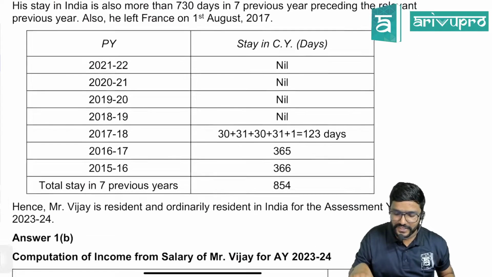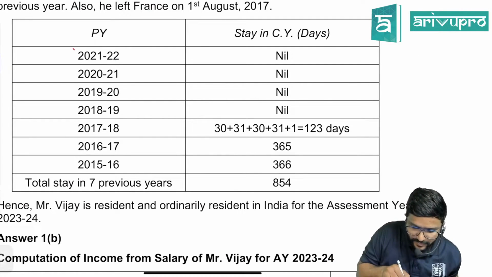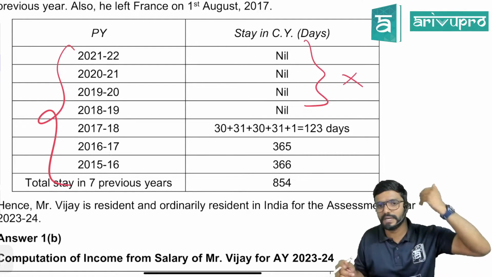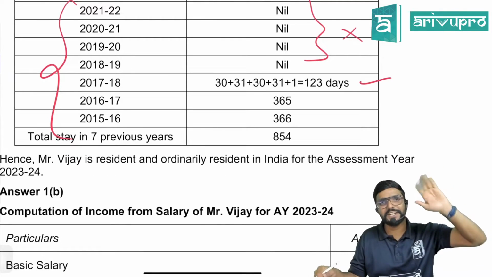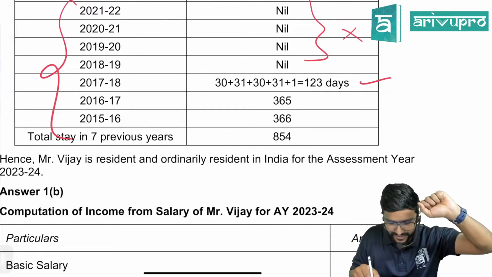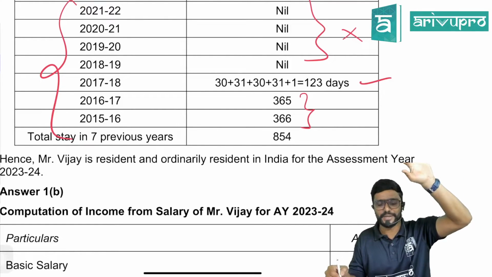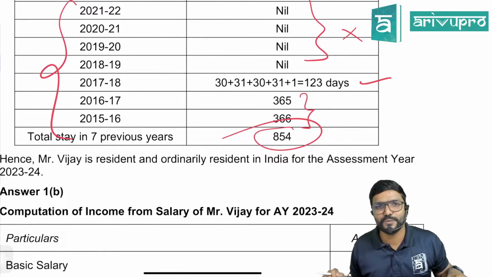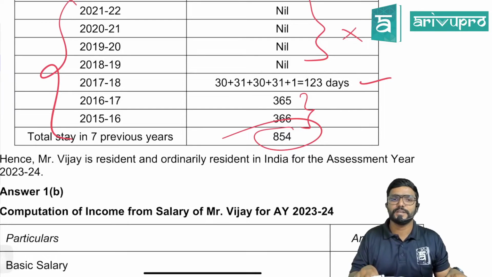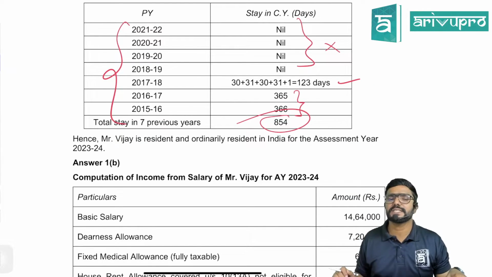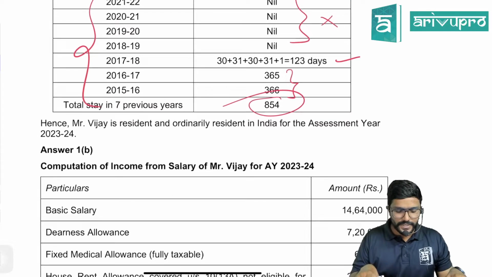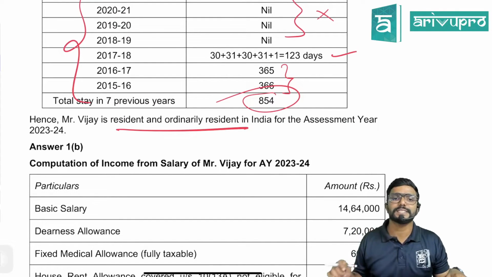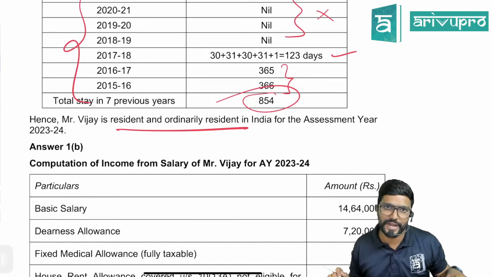Fine. Next 7 years you check. So 7 years preceding the previous year we have to take. Sir, these 4 years he was completely outside India. Fine. This year partially in India, partially outside India. Fine. Then these 2 years he was completely in India. So if you count the number of days, it is more than 730 days, guys. So that means he satisfied both the conditions given under section 6.6. Hence, Mr. Vijay is a resident and ordinary resident in India during the assessment year 23-24, guys.